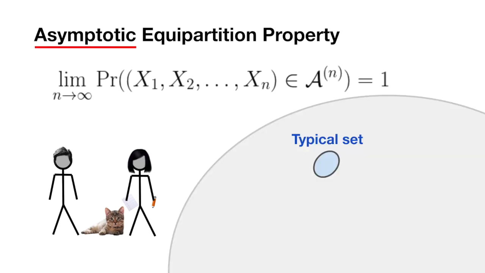Now, the asymptotic part. This means the size of the typical set will shrink exponentially as n goes to infinity. Despite this, AEP says that the probability of a sequence being in the typical set as the sequence gets longer and longer approaches 1. Next, equipartition. The other part of the statement of AEP is that each typical sequence is equiprobable, equally likely.